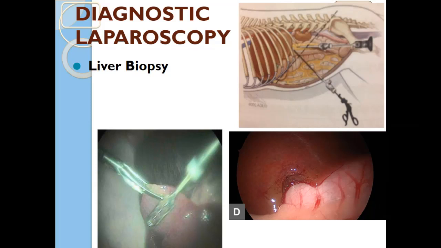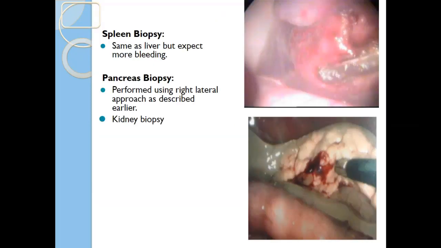But if not possible, at least you can collect the biopsy and send it for histopathology, and you can think about the treatment. So that's why laparoscopy is useful as a therapeutic as well as a diagnostic method. These are the pictures of the collection of the spleen biopsy and pancreas biopsy.